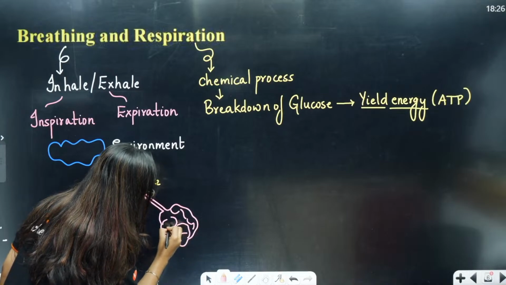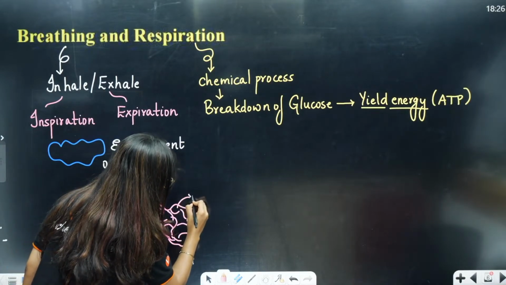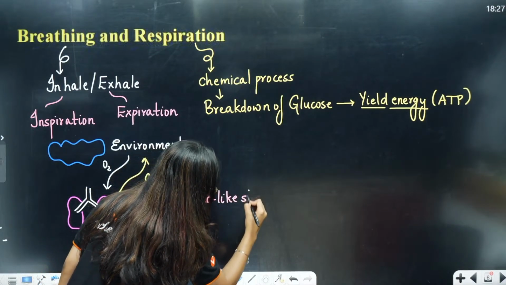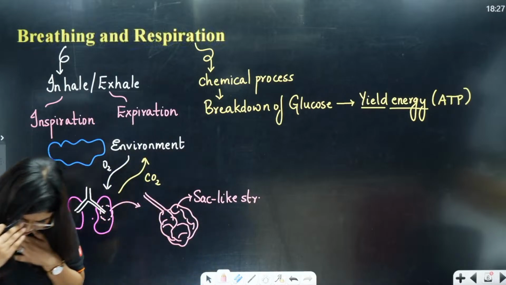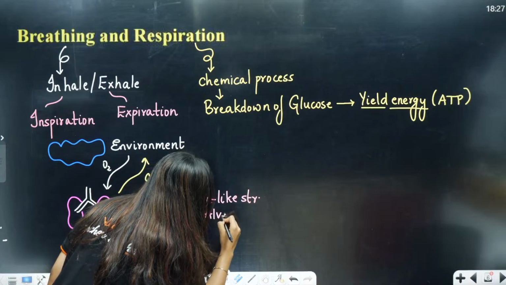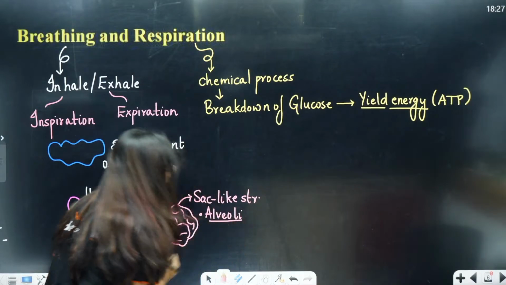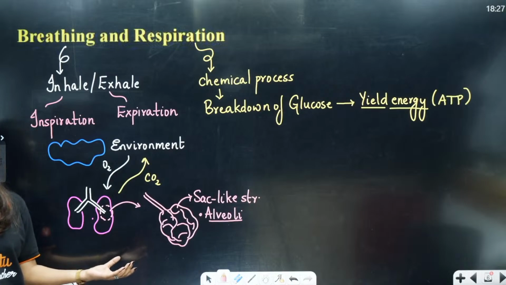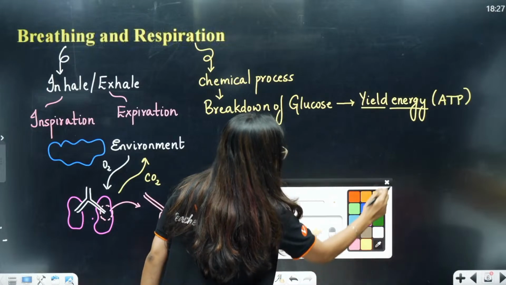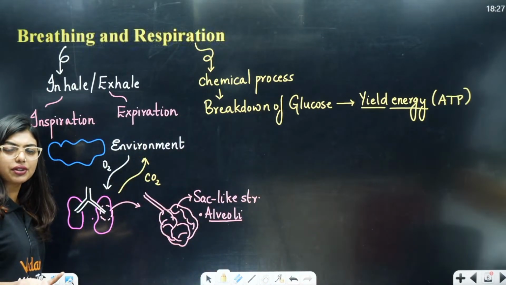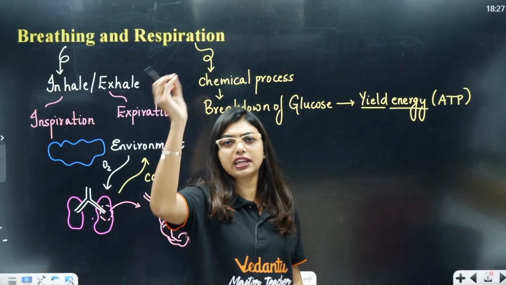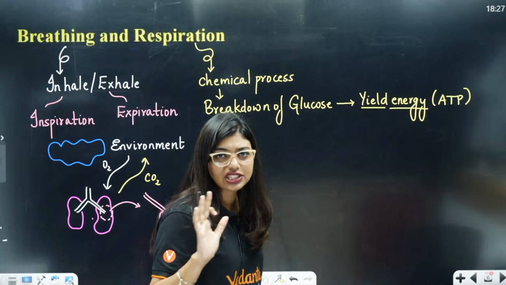So, your alveoli is going to be the sac like structure, and this is your alveoli, okay, where exact exchange of gases is going to happen. Clear to all of you? Yes or no? Any doubts so far? So, this is exactly what breathing is going to happen. Now, remember, from the alveoli, it is going into the blood, is taking into the tissues. Ultimately, it has to reach the tissues, okay.